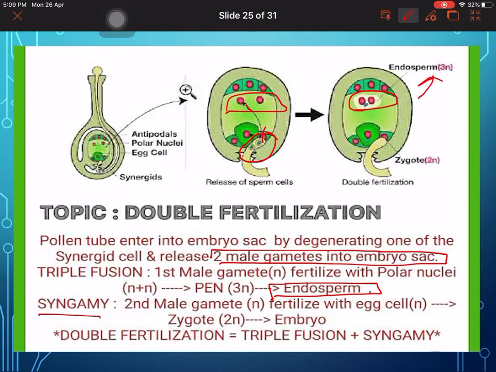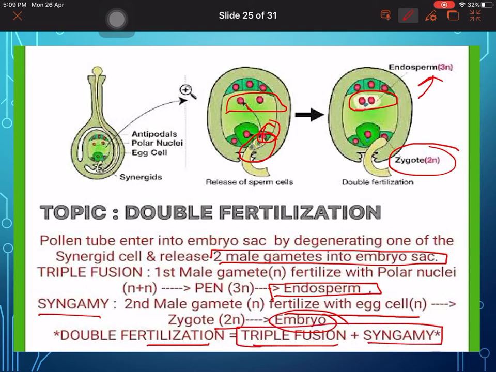Then second is syngamy, in which the male gamete fuses with the egg cell and the zygote will form the embryo. So the embryo will be formed here, you can see this part. That's why it is called double fertilization, that means triple fusion plus syngamy. You can remember this, why it is called double fertilization, triple fusion plus syngamy, and you have to explain what is triple fusion and what is syngamy.